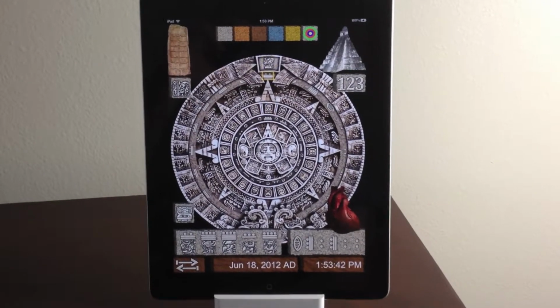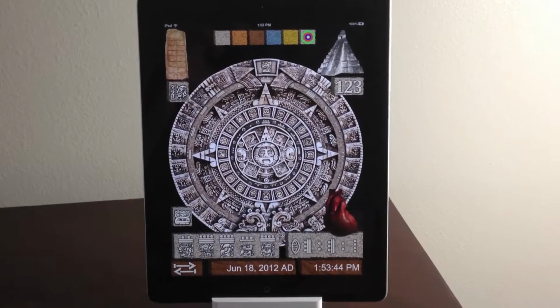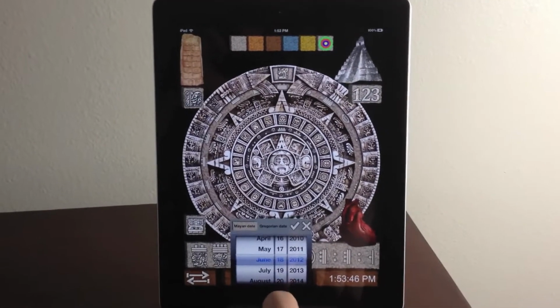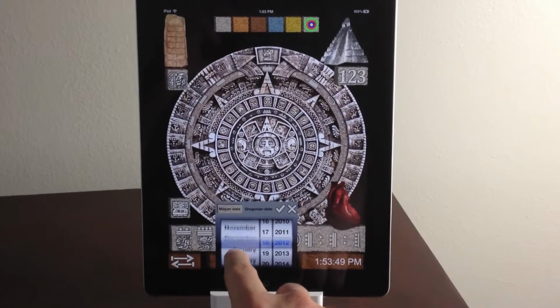Almost everybody knows about December 21, 2012. We do not want to miss the great event. Let's change calendar date to December 20, 2012.